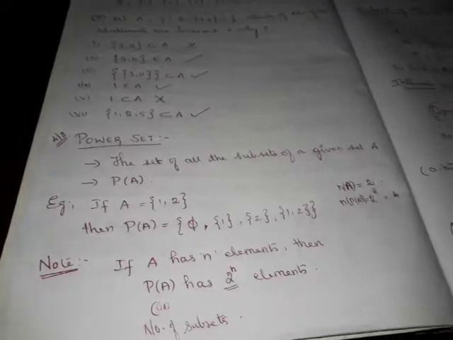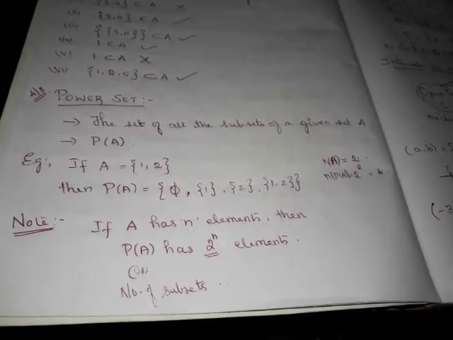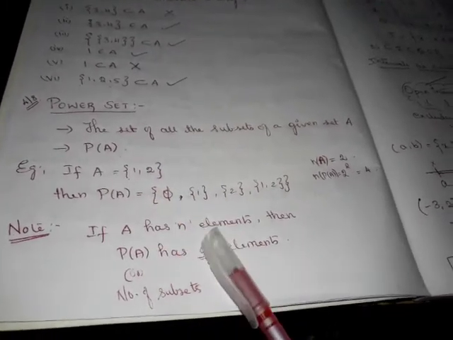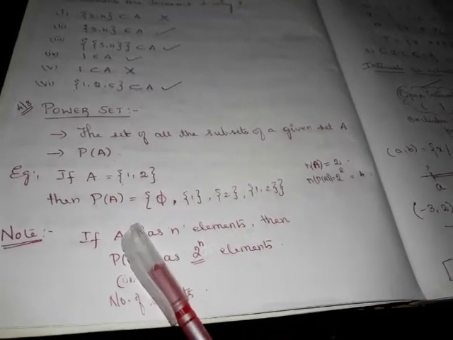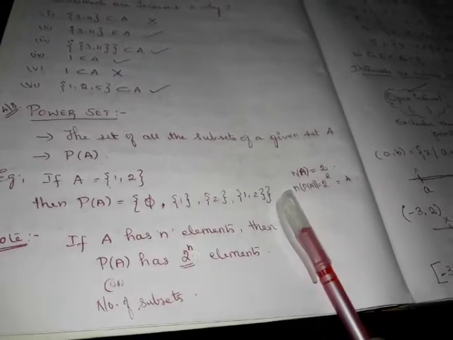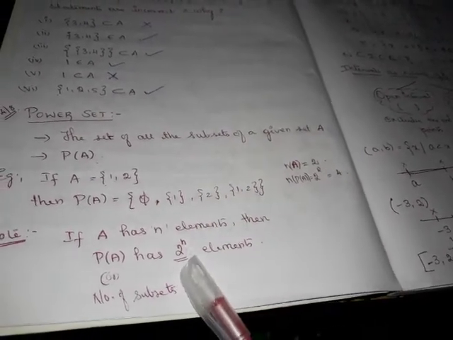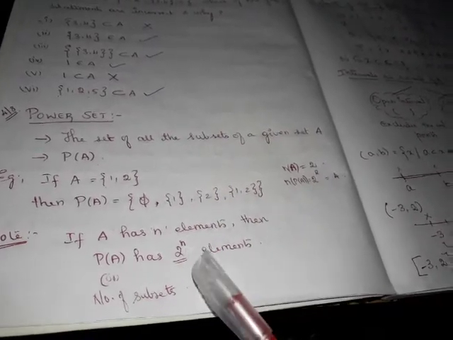First we started with the power set. Power set is nothing but the set of all subsets of the given set. It is denoted by P of A. If set A has n elements, then the power set will have 2 power n elements. While listing out the subsets, we will start with the null set and we will end with the original set. If the power set has 2 power n elements, then it indirectly says the number of subsets of the given set will also be 2 power n.